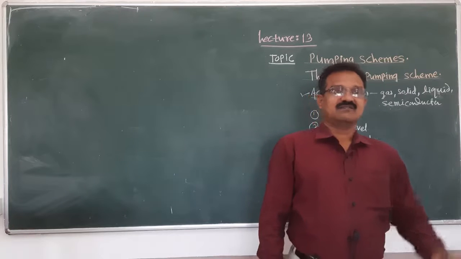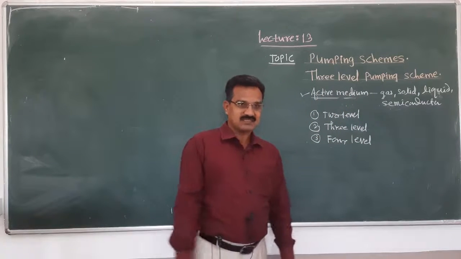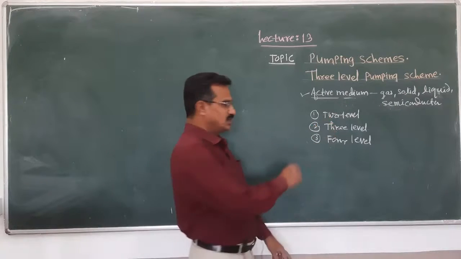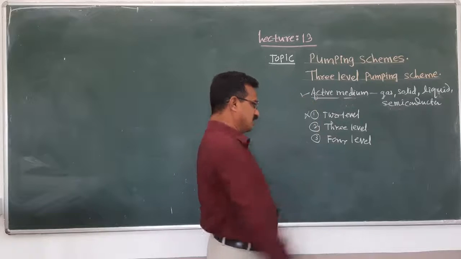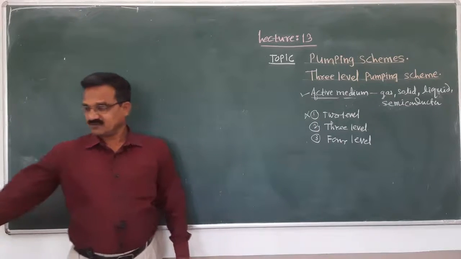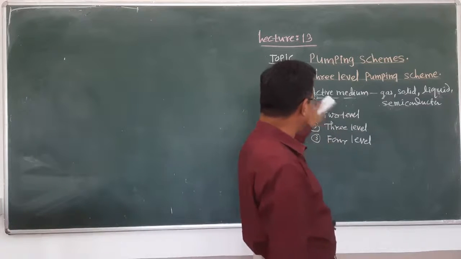The lifetime of the excited state is very small, 10 raised to minus 8 seconds, and due to this it is impossible to achieve population inversion with the help of two-level pumping. That's why we are going to explain the three-level pumping scheme.